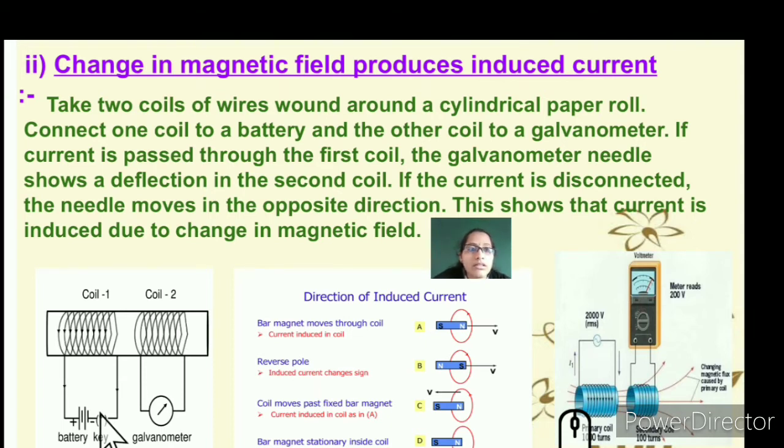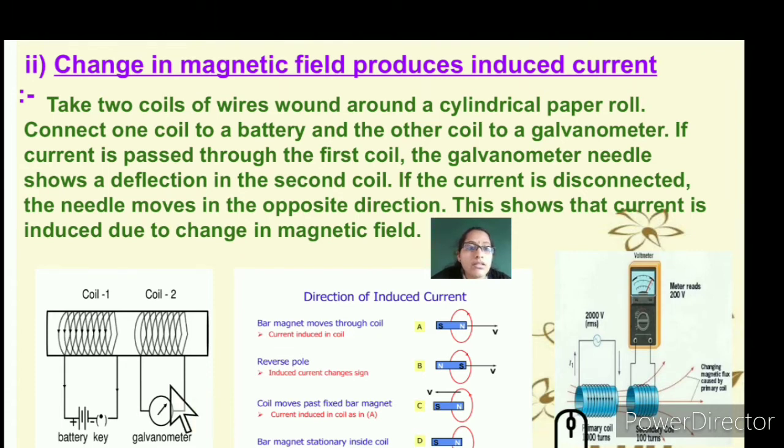So let's see here the direction of induced current. When a bar magnet moves through a coil, current is induced in the coil. Reversing the direction, the induced current changes sign: from north to south, it becomes south to north. When a coil moves past a fixed bar magnet, current is induced in coil A, and you can see the deflection in coil B. So in the first coil you are inducing, in the second coil you can see the deflection.